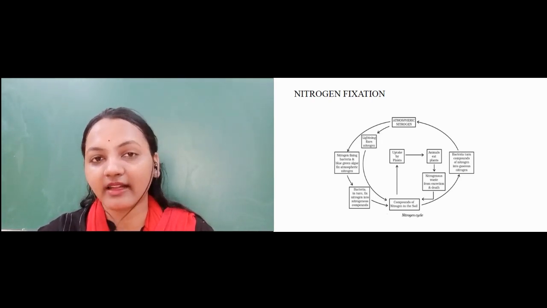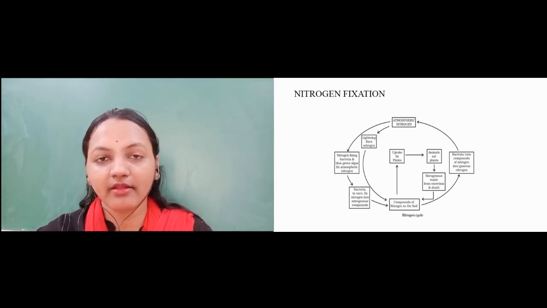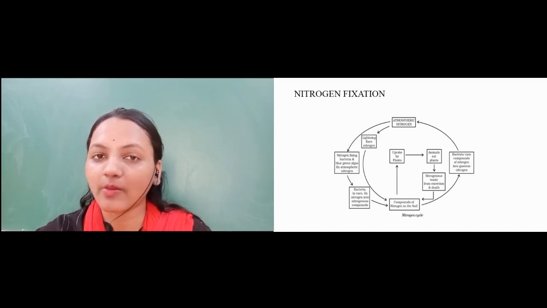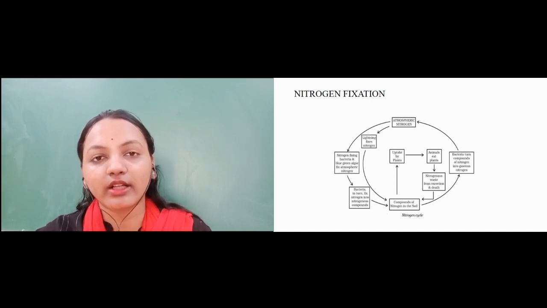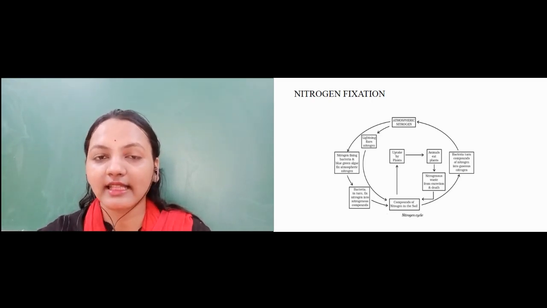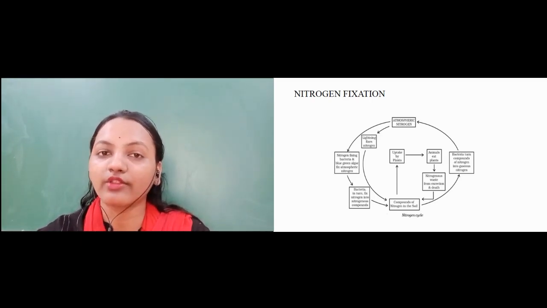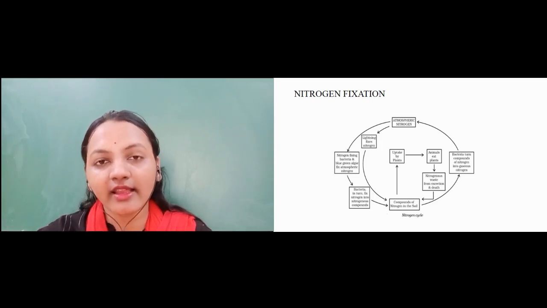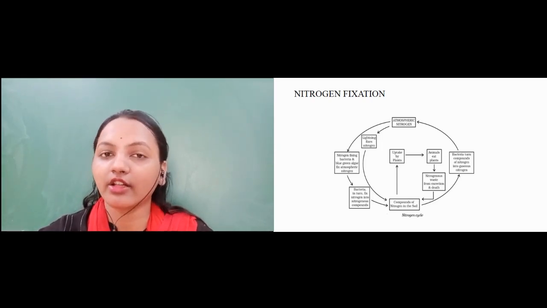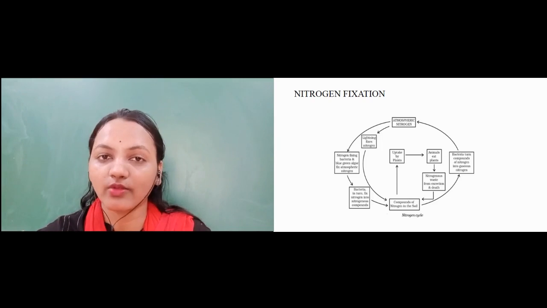Now when the plant dies, the remains of the plant get decomposed, isn't it? So the decomposition means there is also decomposition of the protein molecules. Again, these protein molecules get converted into nitrogenous compounds and they are released in the soil.